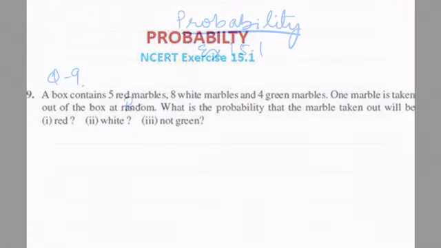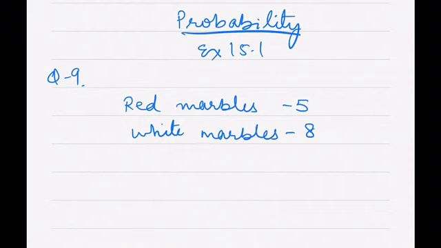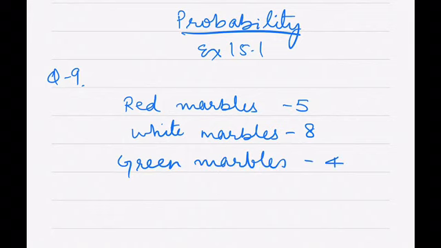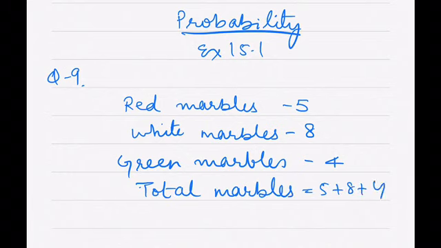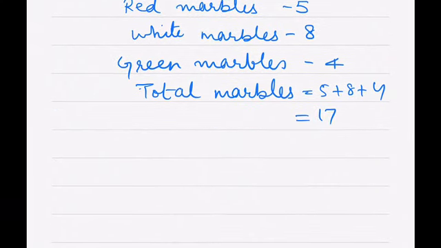There are red marbles, which are 5, white marbles, which are 8, and green marbles, which are 4. How many total marbles? We can add all of these: 5 plus 8 plus 4 is equal to 17, right? So this is done.